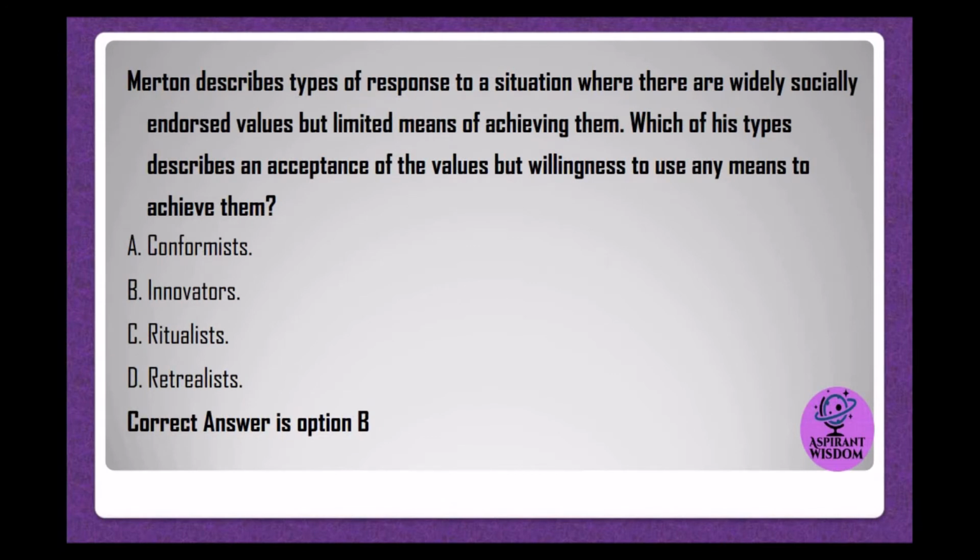Merton describes types of response to a situation where there are widely socially endorsed values but limited means of achieving them. Which of his types describes an acceptance of the values but willingness to use any means to achieve them? A. conformists. B. innovators. C. ritualists. D. retreatists. Correct answer is option B.